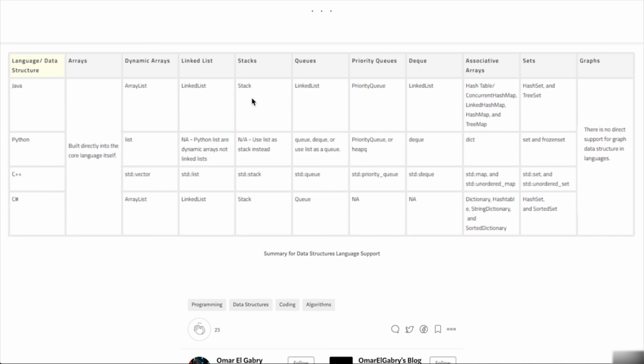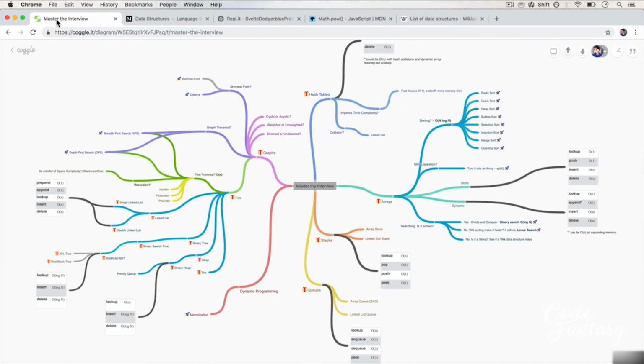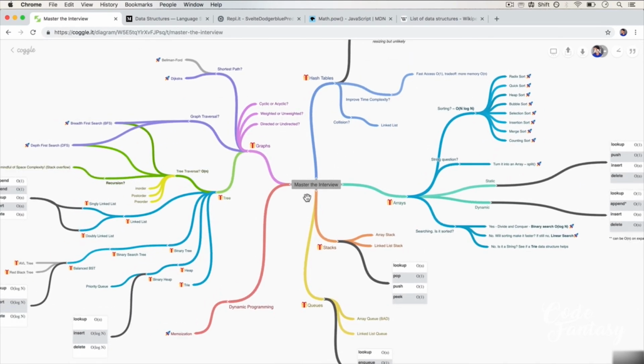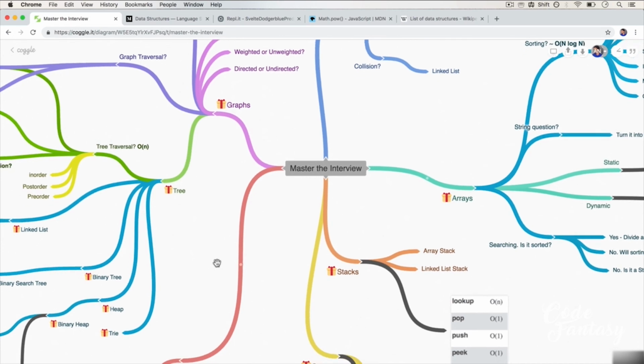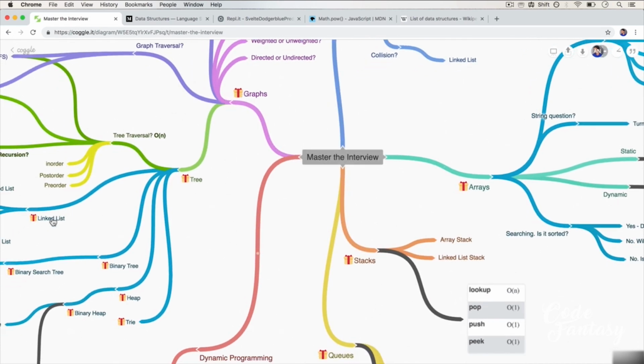Now, to finish this section and finally dive into our first data structure, I wanted to just remind you that we have a little map over here of what we need to know for the coding interview. Now, in this map, I have a little present emoji next to each one of the data structures that we're going to talk about. As you can see, there aren't that many of them, and many of them are quite related or are children of the other. But use this as a reference for you to just draw a map of how things are connected and what the data structures are that we're going to talk about.